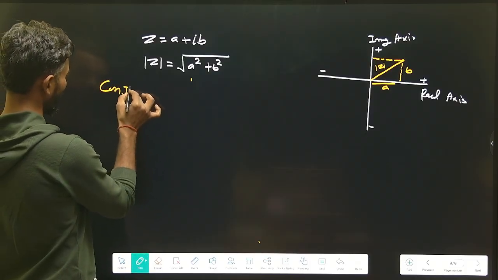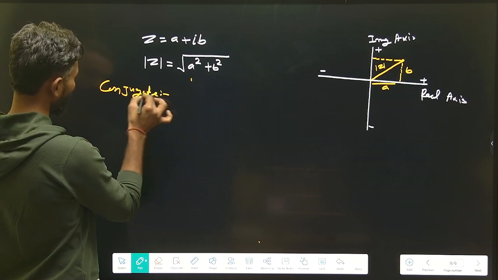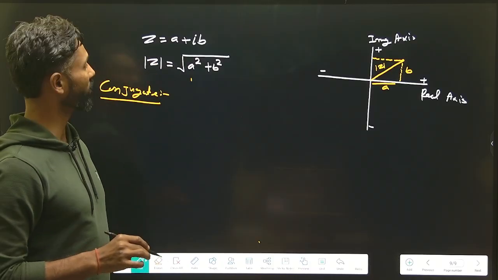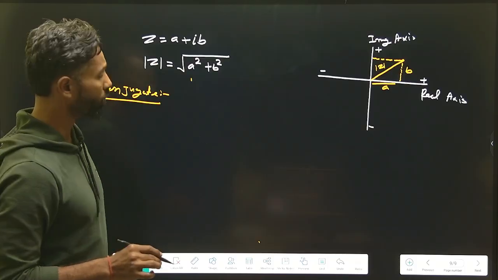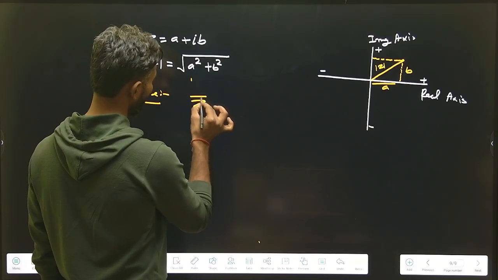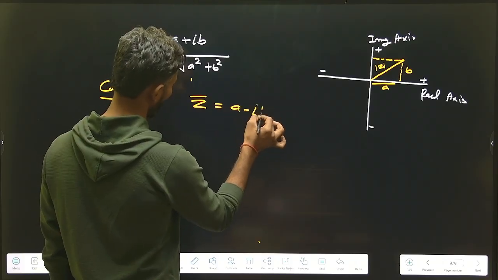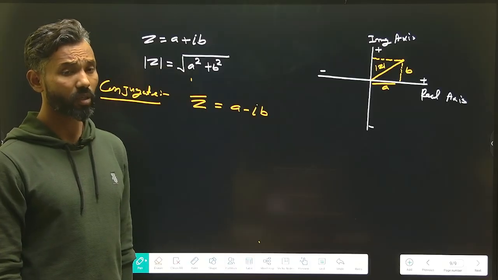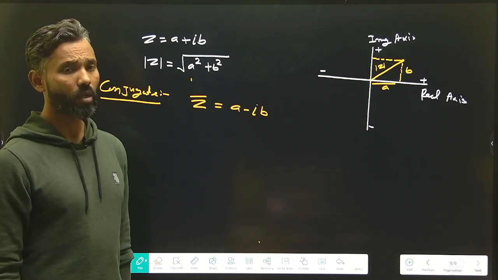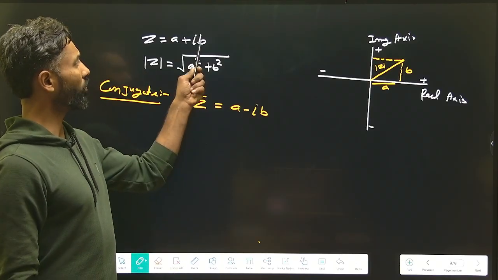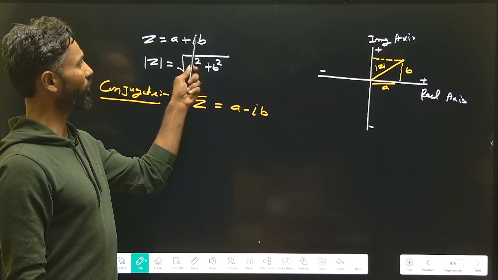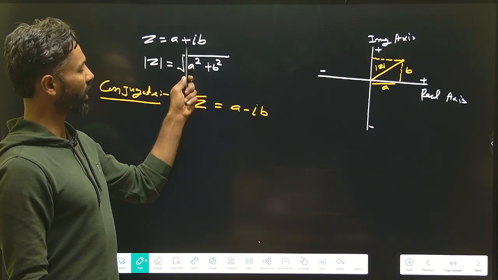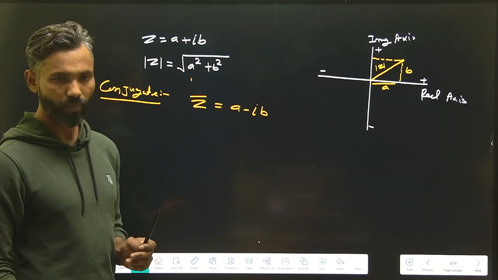We will discuss conjugate. What is conjugate? Suppose z is a complex number with z equal to a plus iota b. So conjugate of z is nothing but a minus iota b. Understand that? And how to calculate the conjugate of any kind of complex number? Just by changing the sign of the imaginary part. If the sign before the imaginary part is positive, it will become negative. If the sign is negative, it will become positive. This is conjugate z.